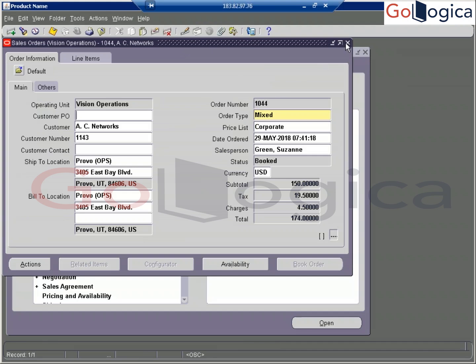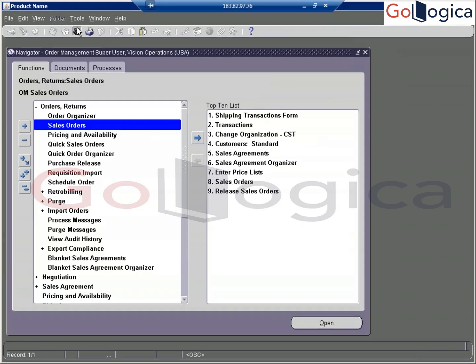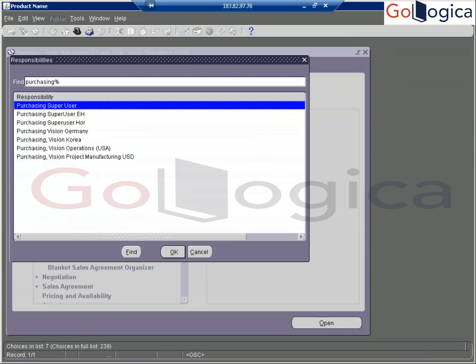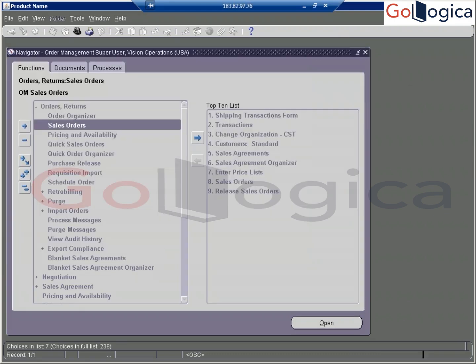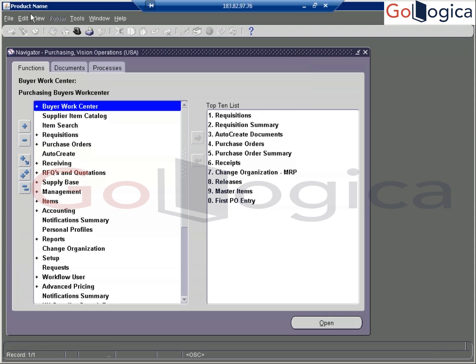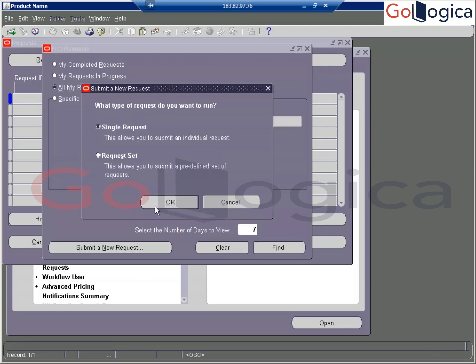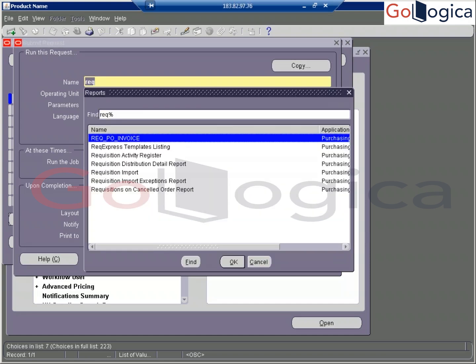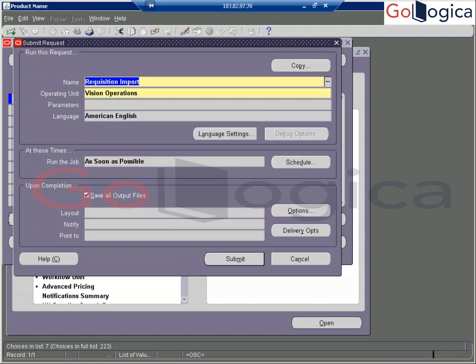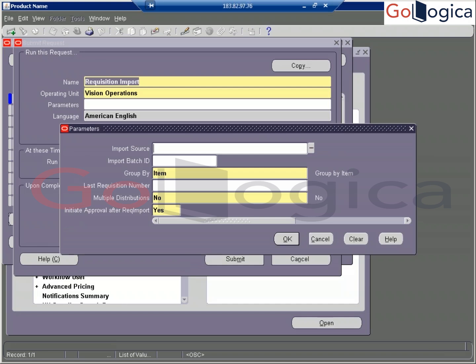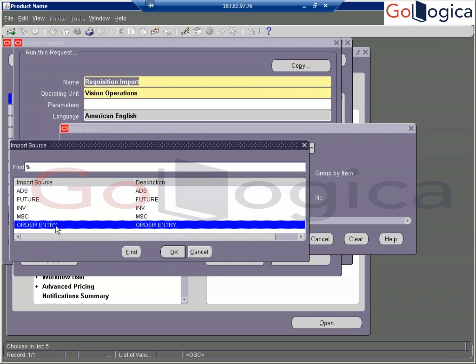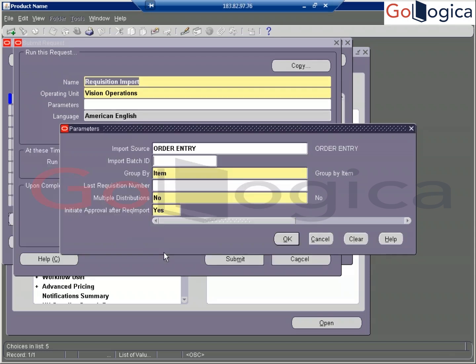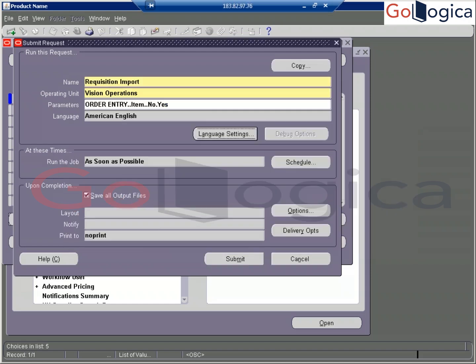Now your order process is done. Now we are going to purchasing level. Purchasing, with operations. Here you can go and run this requisition import program. Once you run it, what is the source? Where is the data coming from? Requisition import, this is the program. Now can you tell me what is the import source? The data is from the order we just did, order entry. The data is coming from order entry. Then you can click okay and submit it.